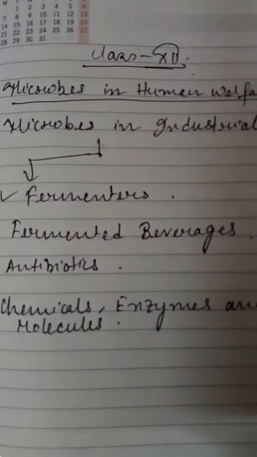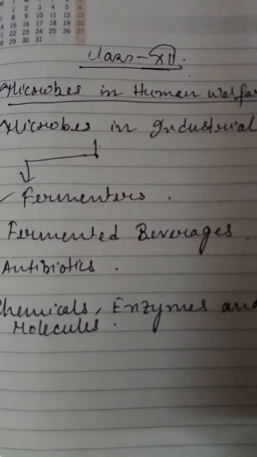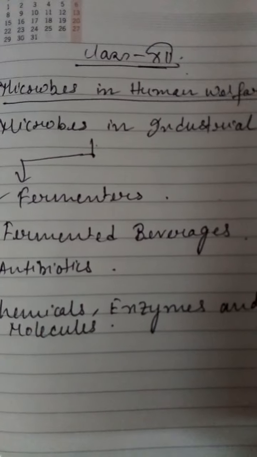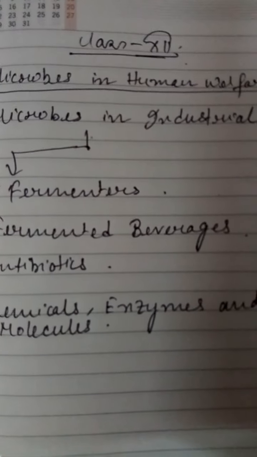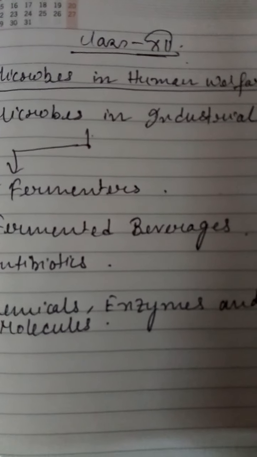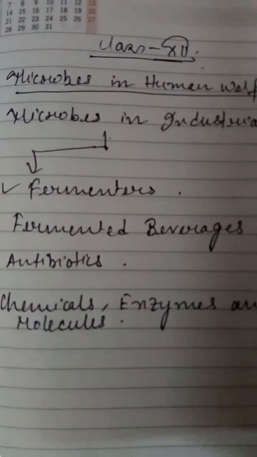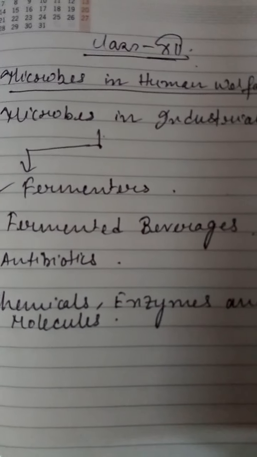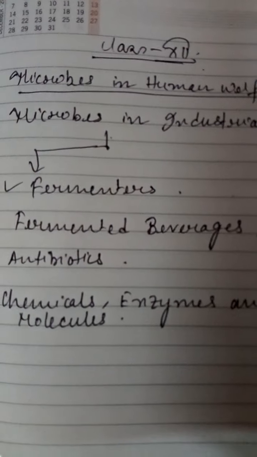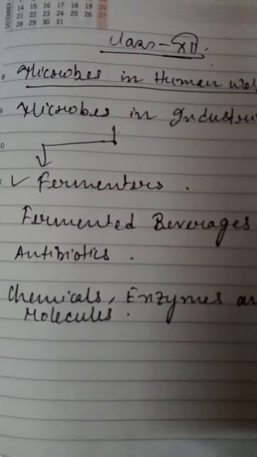The first antibiotic was produced by Alexander Fleming, from Penicillium notatum, and after that there have been constant discoveries and inventions of antibiotics so that the immune system can be enhanced and the microbes, that is the antigens, can be easily removed from our body with the help of these antibiotics.